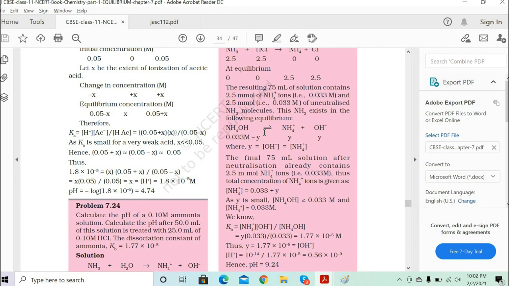Once you get the OH ion concentration, you can get the H plus concentration because the multiplication is 10 power minus 14, and then you can find the pH. Got it? Yes, sir. Try it out.